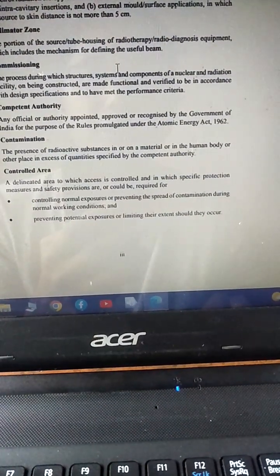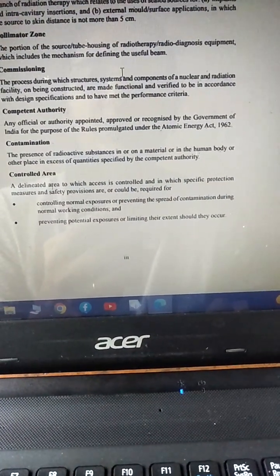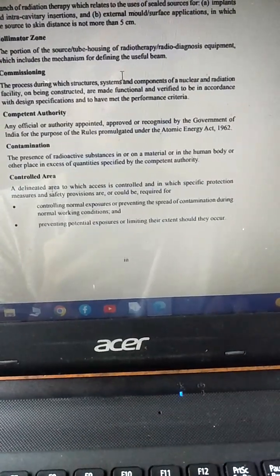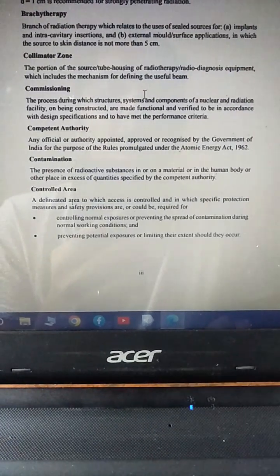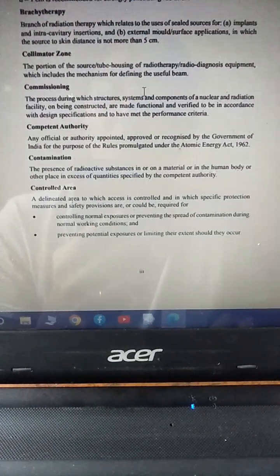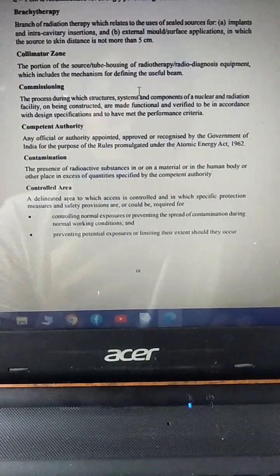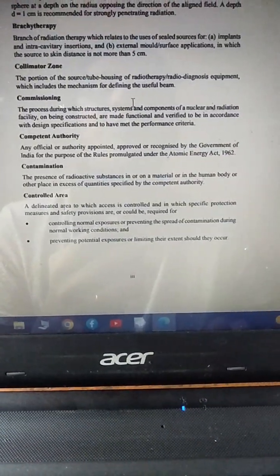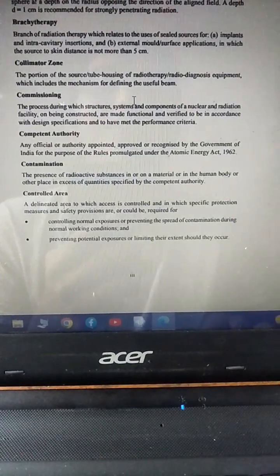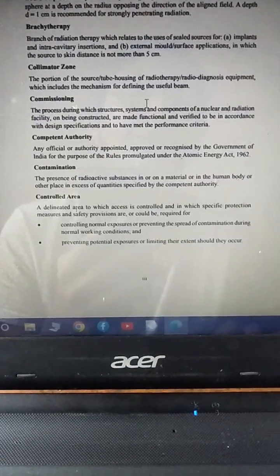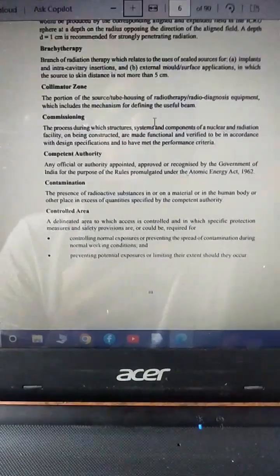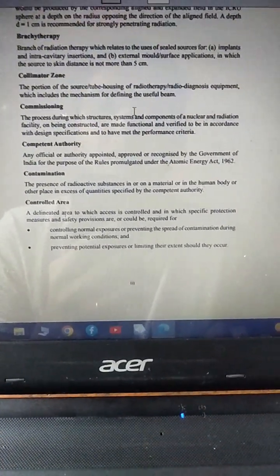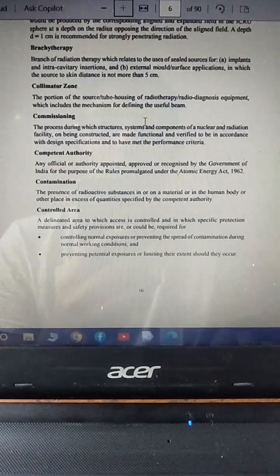The presence of radioactive substances in excess of quantities specified by the competent authority, on materials, the human body or other places, is contamination. Just know what contamination is. What are the excess quantities? We will learn that from the nuclear medicine AERB Safety Code. We will learn those things also, so stay tuned for this.